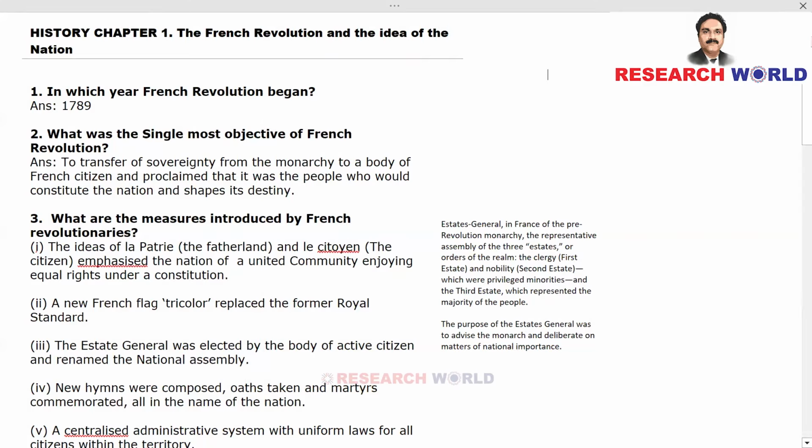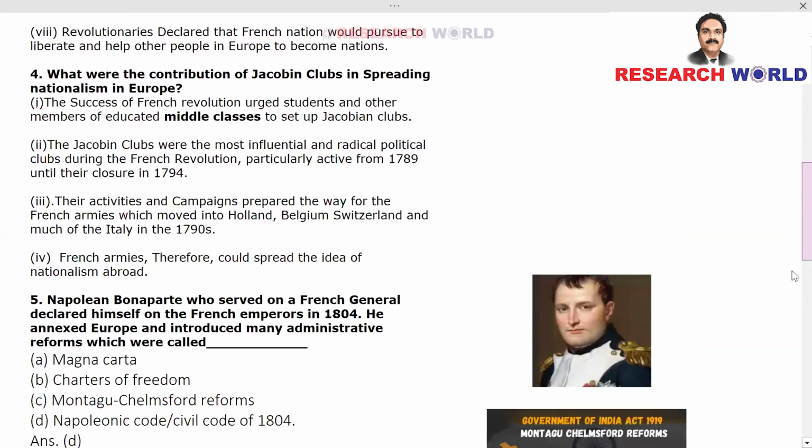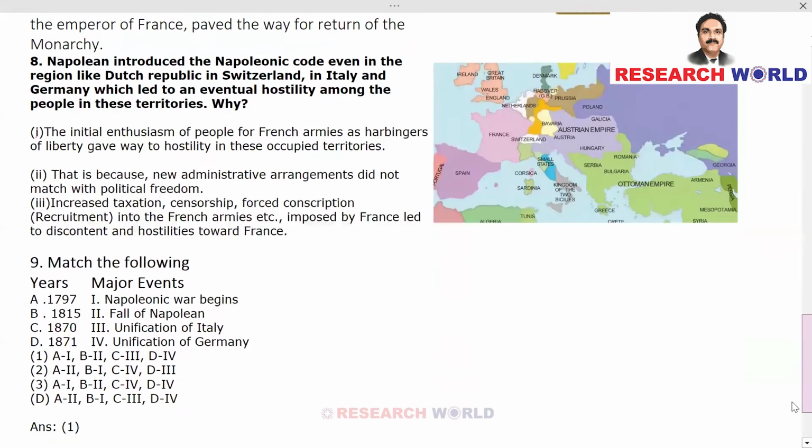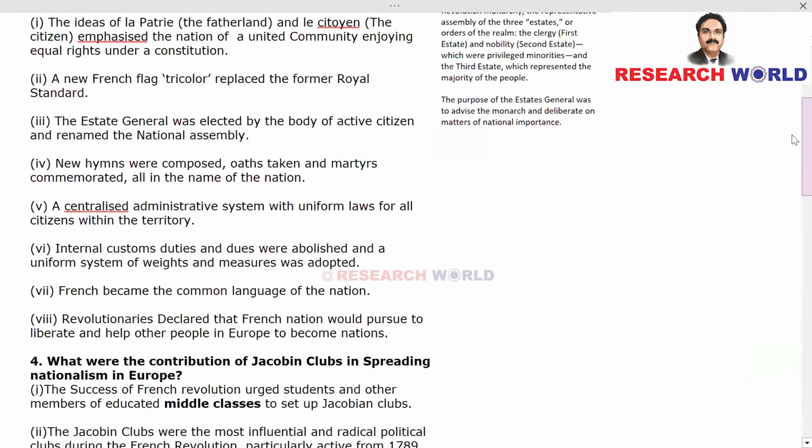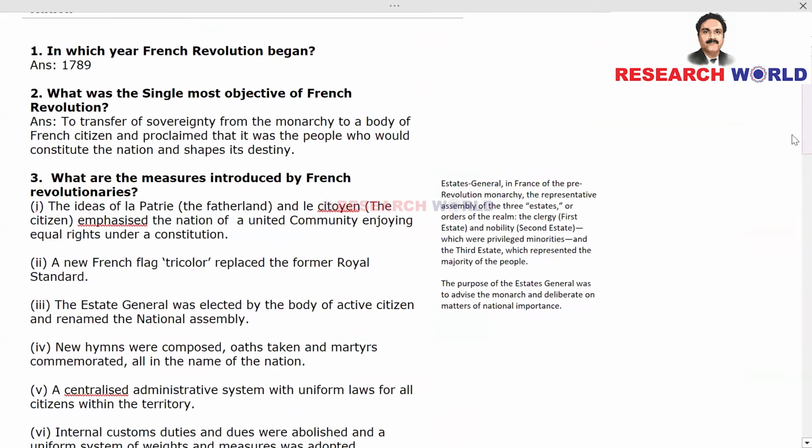Okay, dear students, let's start with Chapter 1, the French Revolution and the Idea of the Nation. I have covered this chapter through question number 1 to 9. Through 9 questions, I have covered this whole chapter. I have framed the questions and given you the relevant points here, so you can note down these points so that they are incorporated in your answer. Let's start with the first question.